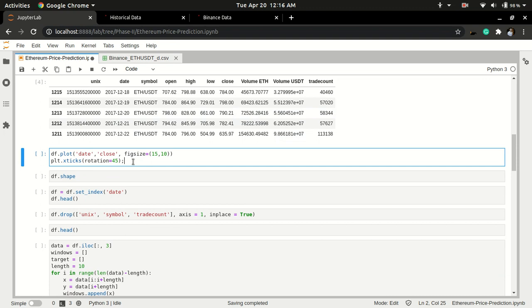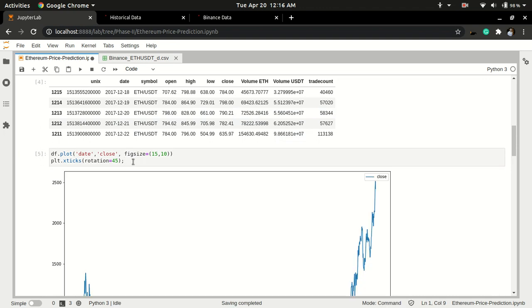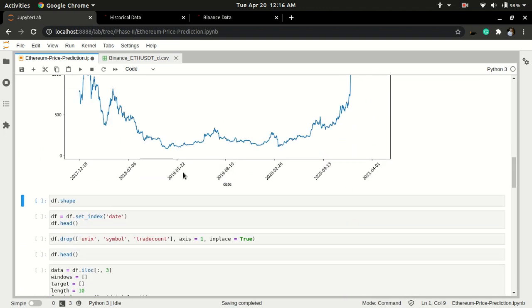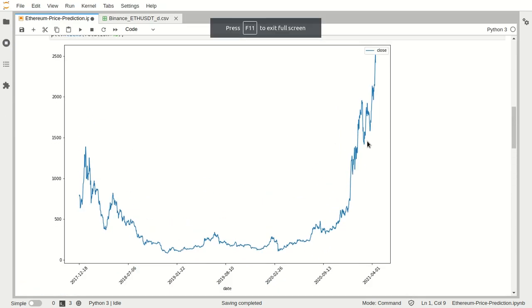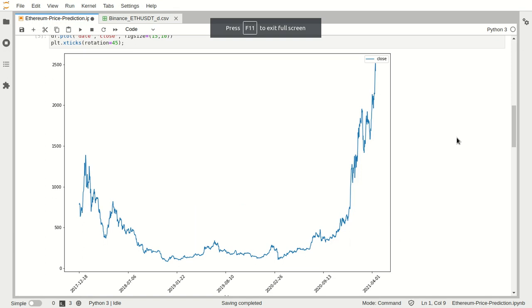Then what we do is we plot the data to understand the data set better. So here it is. Here is a plot of Ethereum prices. Let me do full screen. Yeah. So here is a plot of Ethereum prices from December 2017 to April 2021.